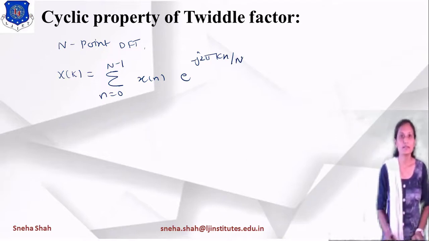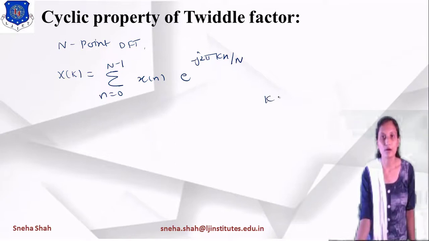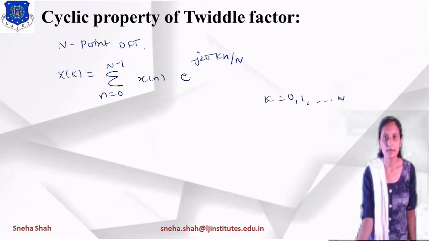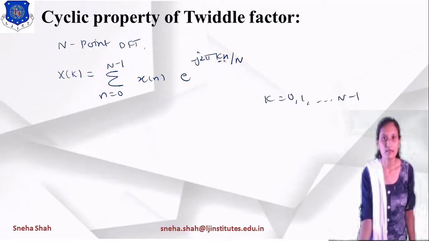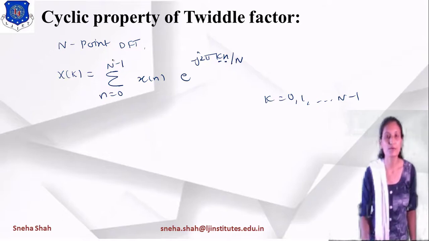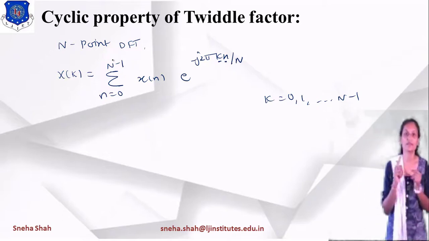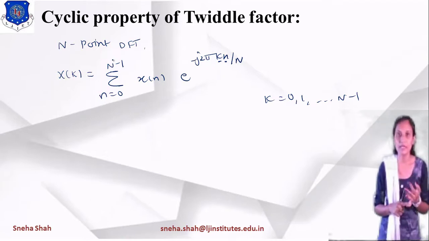In this, the value of k ranges from 0, 1 up to N minus 1. In the same way, the value of n ranges from 0 to N minus 1. So the values of k and n will change.